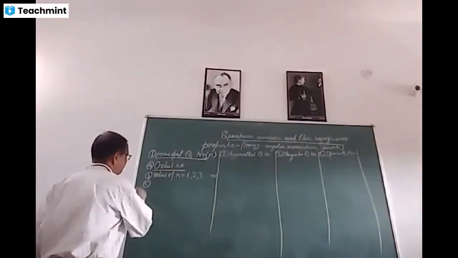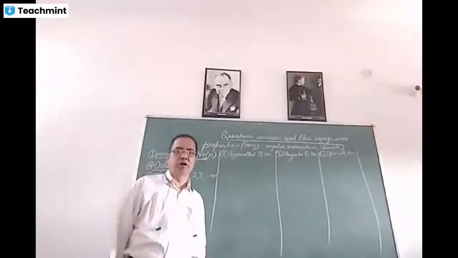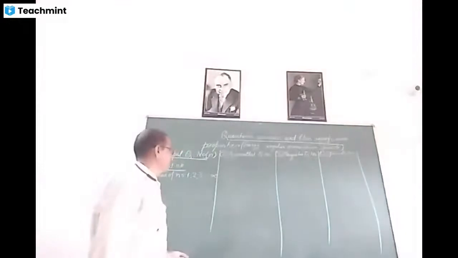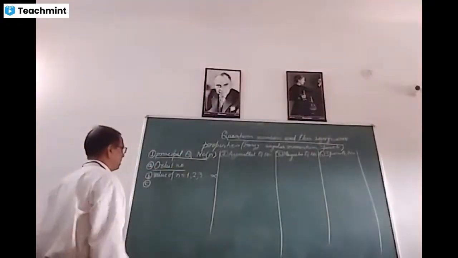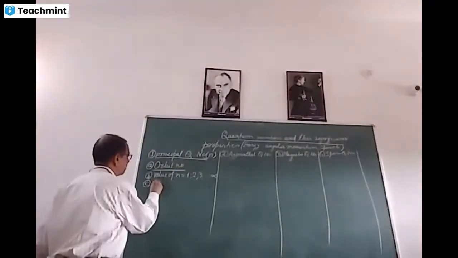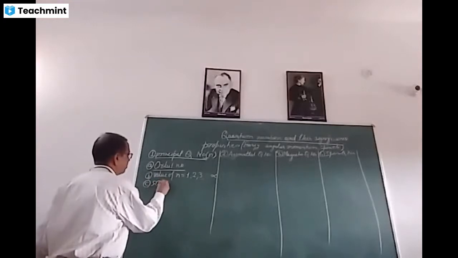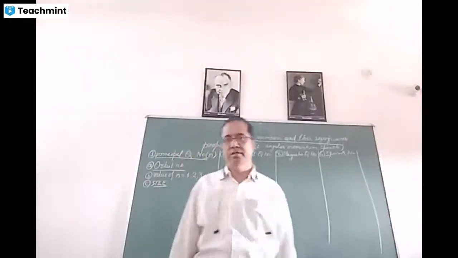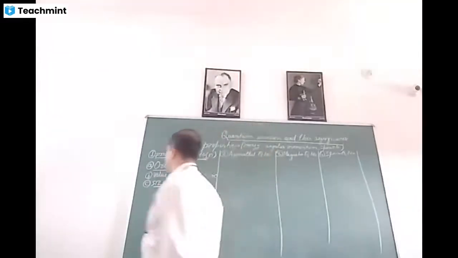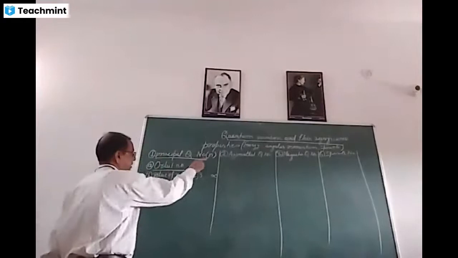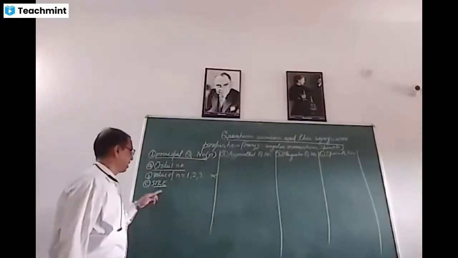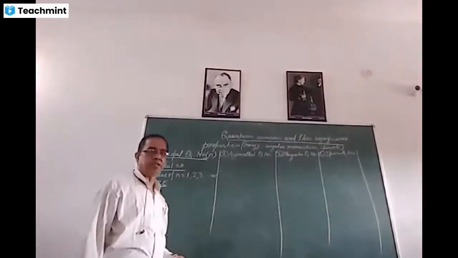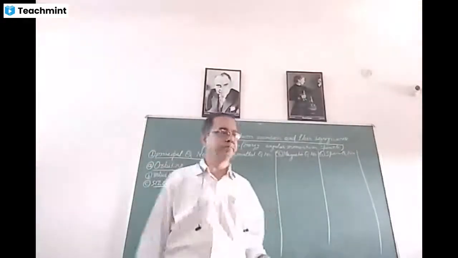See, as the number of orbit goes on increasing, the size of atom also goes on increasing. Hence, it determines the size of an atom. Important point is here, the principal quantum number, which is designated by n, it determines the size of the atom. With the increasing number of n, the size of atom goes on increasing.